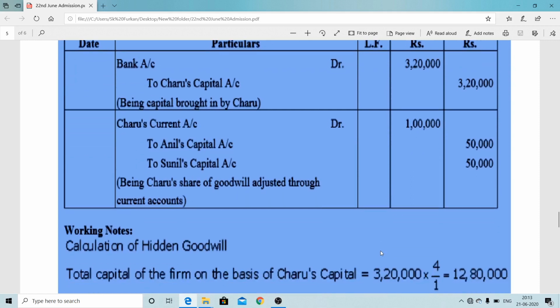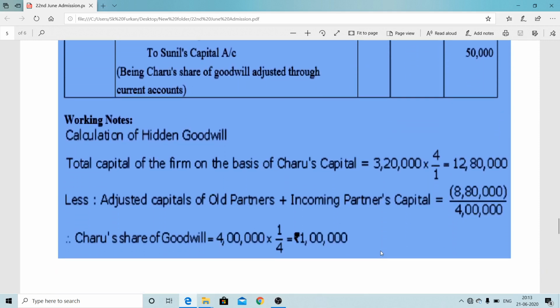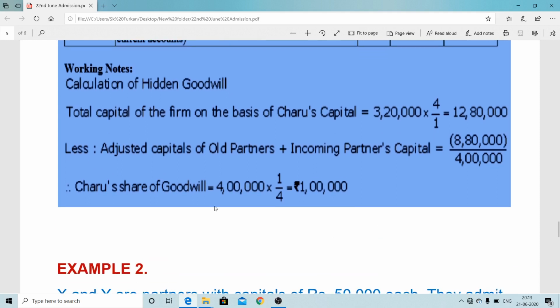Only this calculation we need to know, how to calculate the goodwill. Now one thing we will say here: when you calculate the old partners' adjusted capital, if any undistributed profit or losses are there, like general reserve, profit and loss credit balance, or advertisement suspense account, profit and loss debit balance, what will we do?